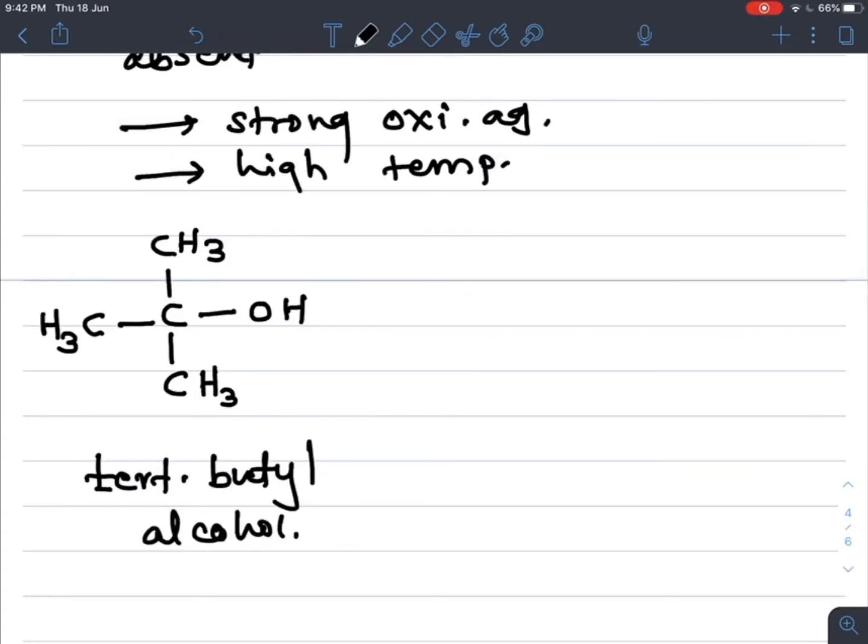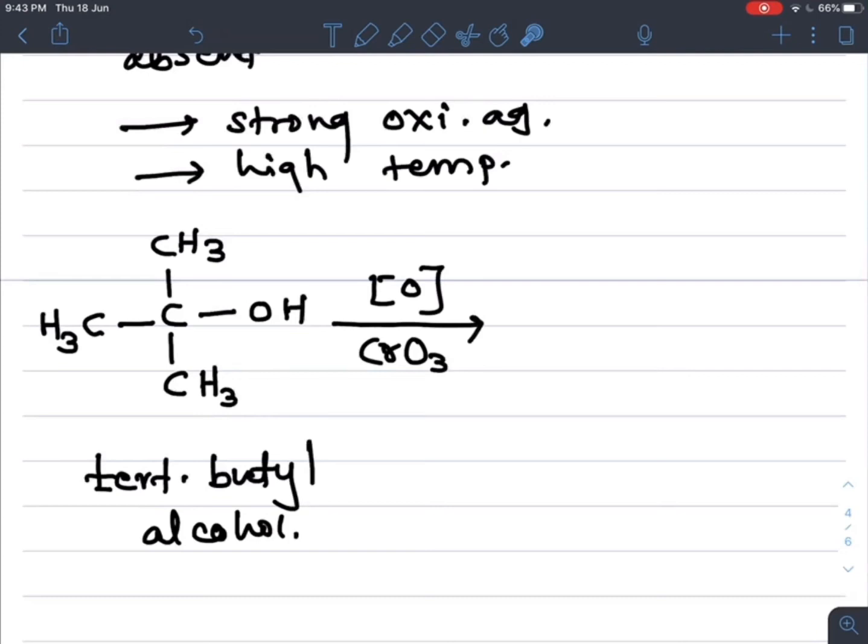When this tertiary butyl alcohol undergoes oxidation in the presence of a strong oxidizing agent, that is chromic anhydride or chromium trioxide, what do we get?